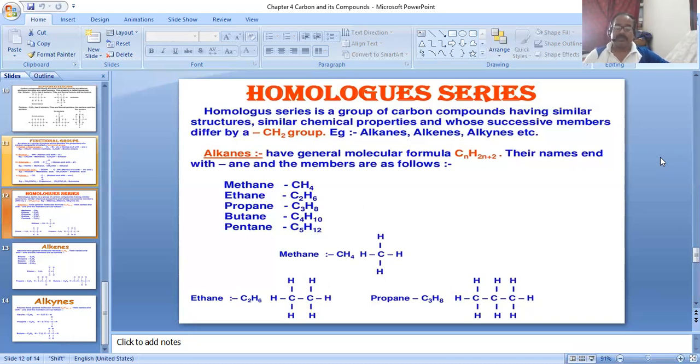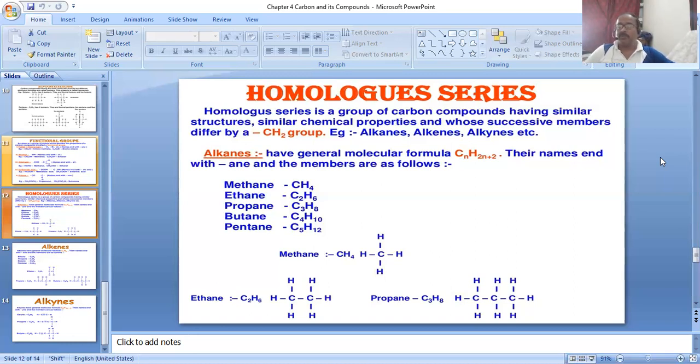Number two, substitution reaction. In this type of reaction, one or more hydrogen atoms of an alkane are replaced by a more reactive atom or group of atoms. Suppose the first member is methane, CH4.